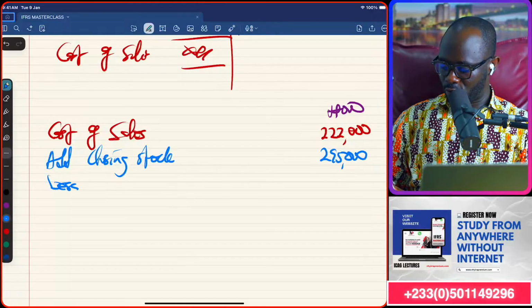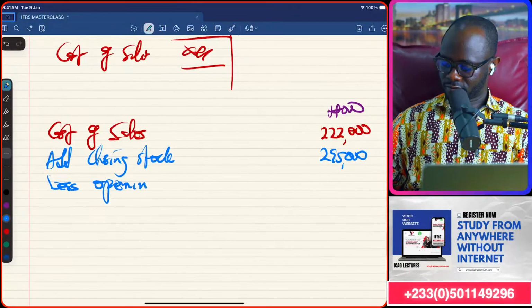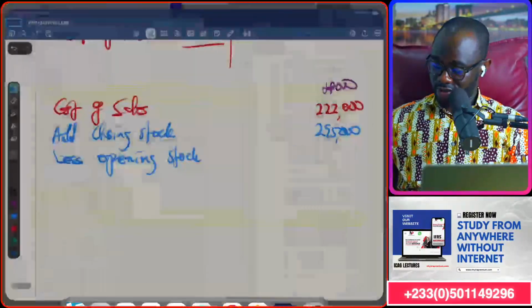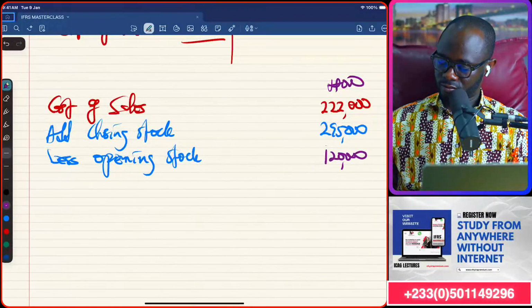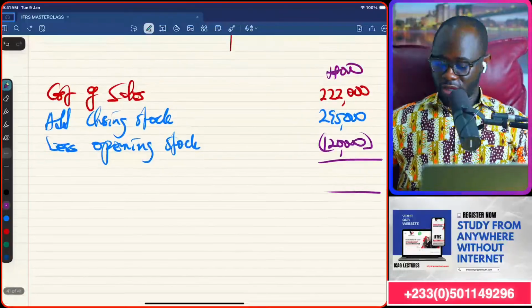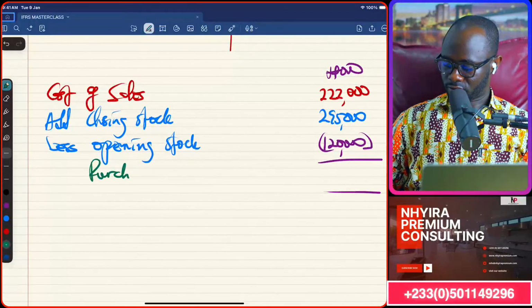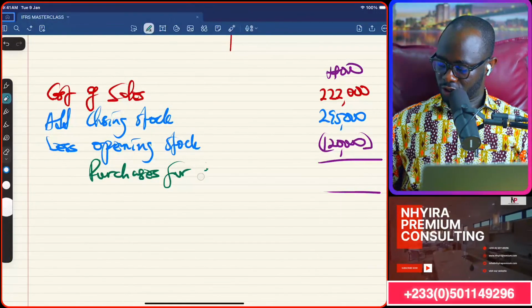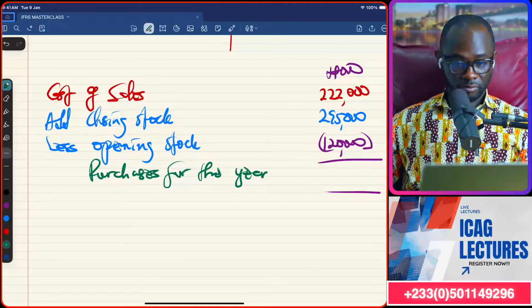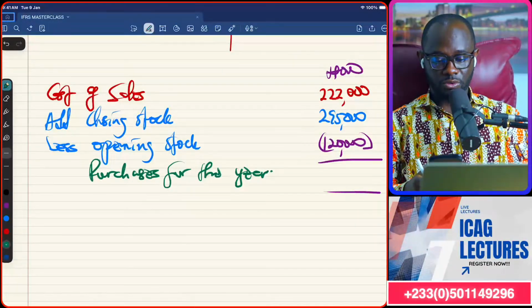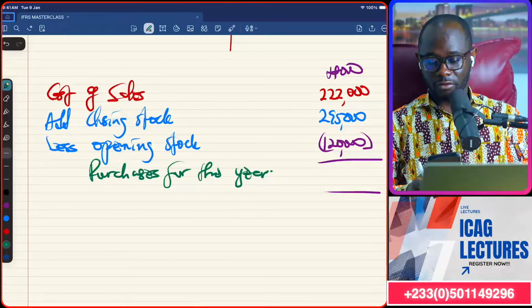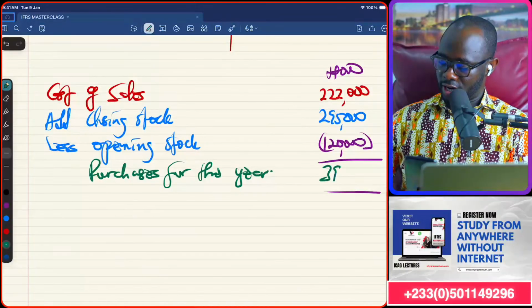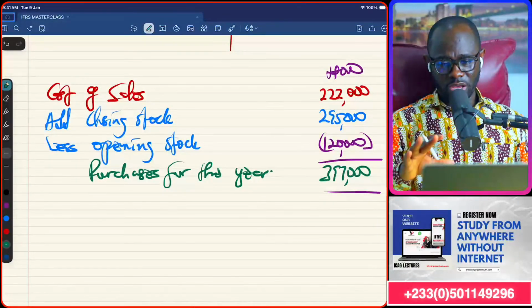Then you can less the opening stock, which is last year's figure, which is 120,000. Take it out. And that is going to give us the purchases for the year. What we got? 222 plus 295 minus 120,000. I get 397,000. But that's not what you are interested in.